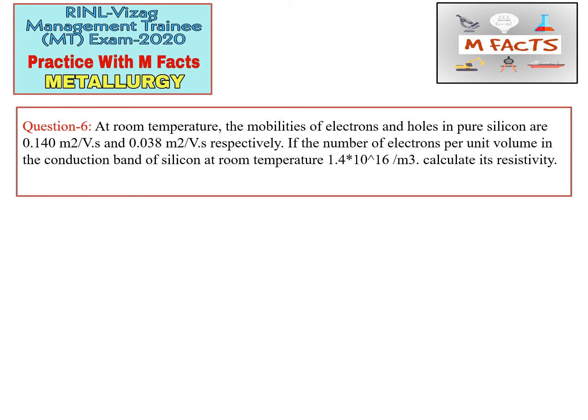Okay, the next question is: at room temperature the mobilities of electrons and holes in pure silicon are given. Pure silicon means they are talking about an intrinsic semiconductor. The hole and electron mobility is given, and the number of electrons per unit volume in the conduction band of silicon at room temperature is 1.4 into 10 to the power 16. So calculate its resistivity. We know the formula for resistivity: rho is equal to 1 by sigma, and sigma we can calculate if the mobility, electron and hole number per unit volume is given. We can calculate this for an intrinsic semiconductor.